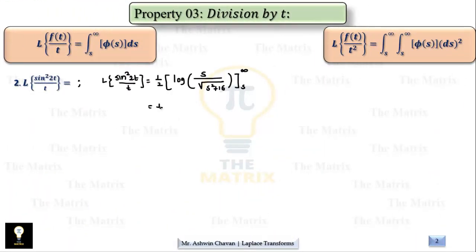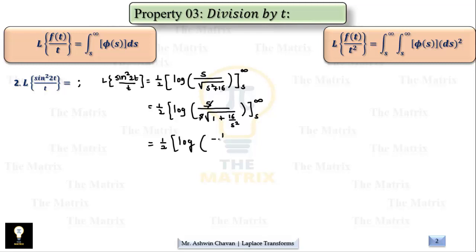If we take s from the denominator outside, so from root quantity s square we are taking common, so outside s will be there, whereas inside it we will have 1 plus 16 upon s square, and still limits are pending, that is s to infinity, so that we can cancel s and s here. So remaining part is simply half of log of 1 upon root 1 plus 16 upon s square. Still limits are pending, s and infinity.